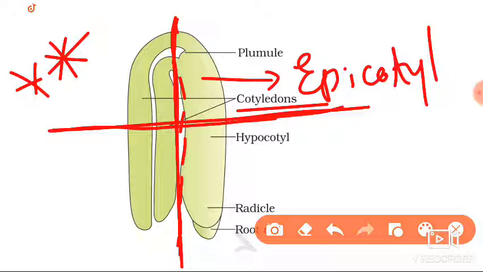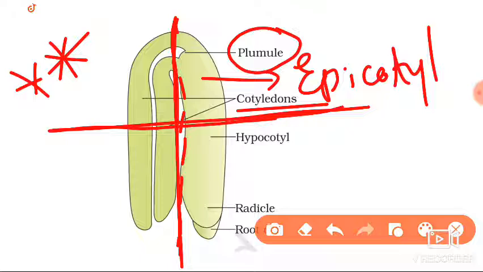This is the epicotyl, just mark it, which terminates as a shoot tip or plumule. You already studied this in first year, in morphology of flowering plants, plumule and radicle. So the part above the axis of the cotyledon, we call the epicotyl.